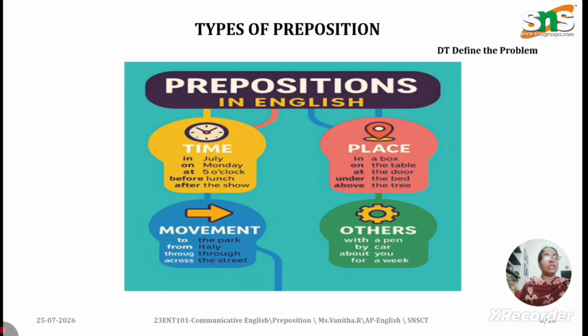And the next one is preposition of place, preposition of direction or preposition of movement. Those are the two things. And other prepositions are preposition of manner, preposition of cause, preposition of purpose. So now we are going to see preposition of place.